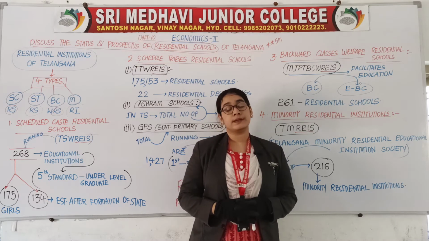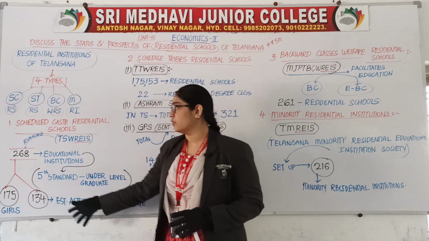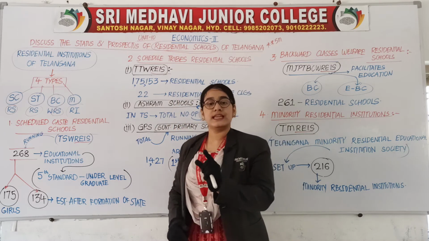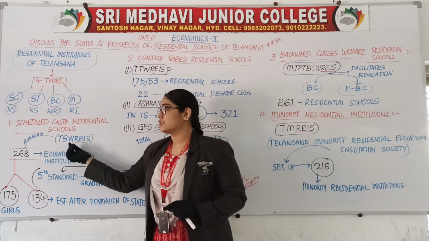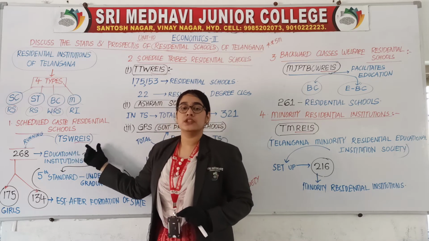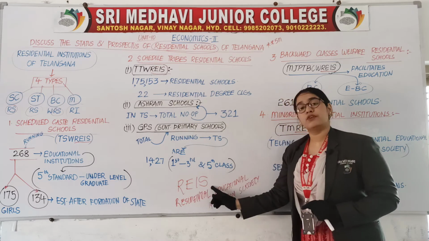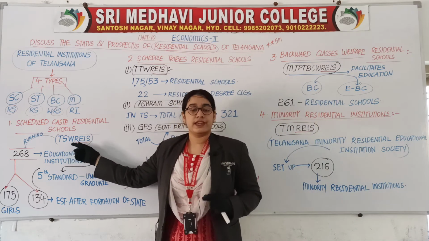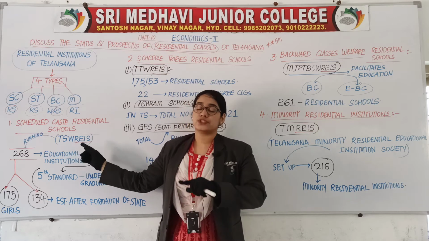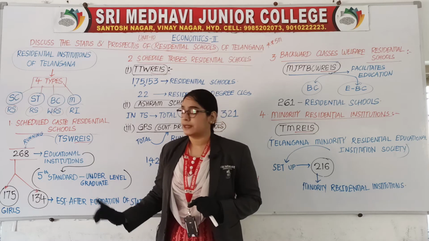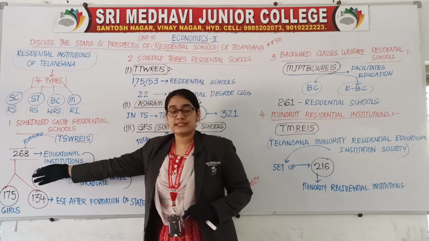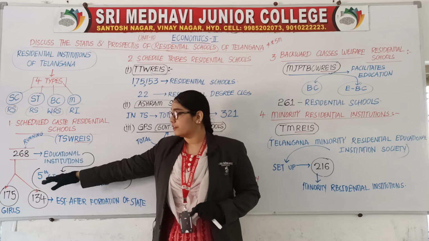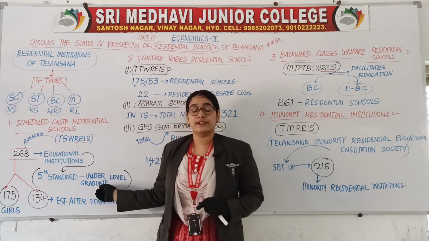Very easy point. Just keep this flow chart in your mind. TSWREIS, Telangana State Welfare Residential Educational Institution Society, is running 268 educational institutions from 5th standard to undergraduate level.